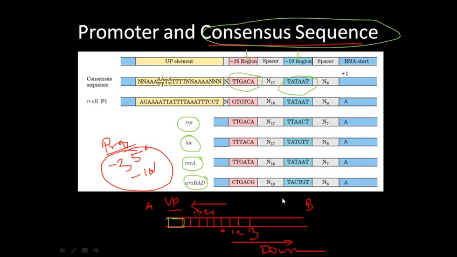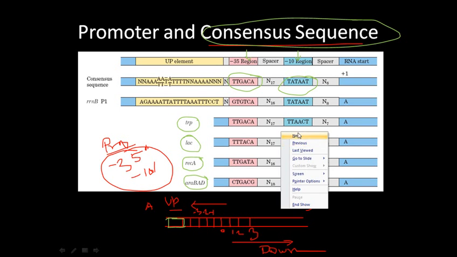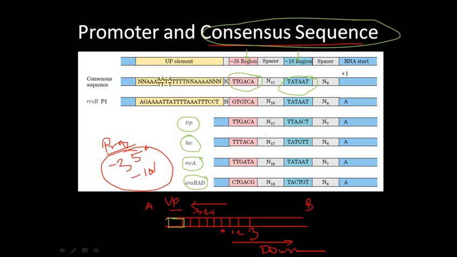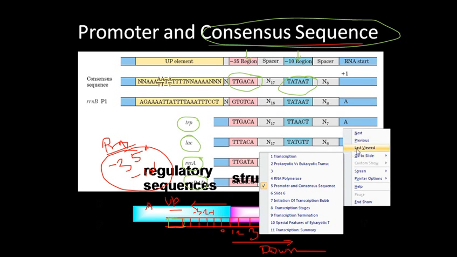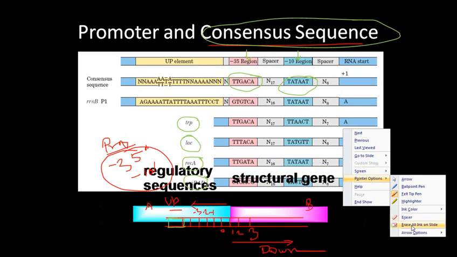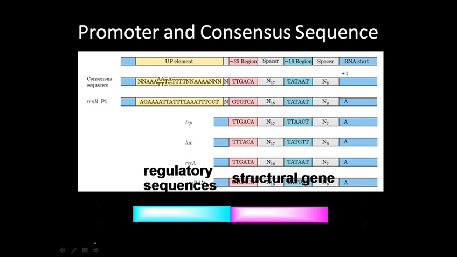So let's move on to the next slide. Okay, so here you can look at the structure. Let me erase all this. Now let's talk about, suppose this is a DNA. So we have a DNA here, and transcription means the making of RNA from DNA.